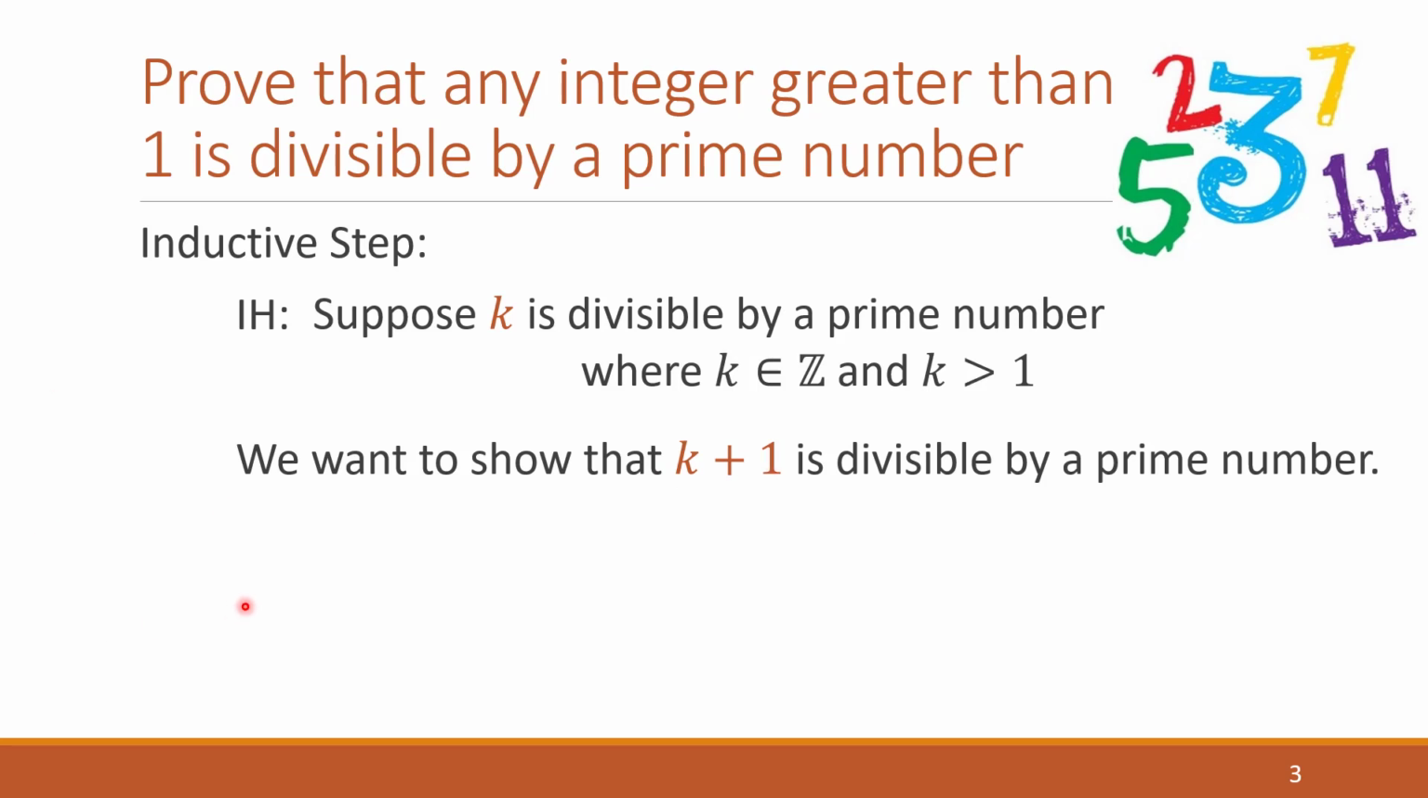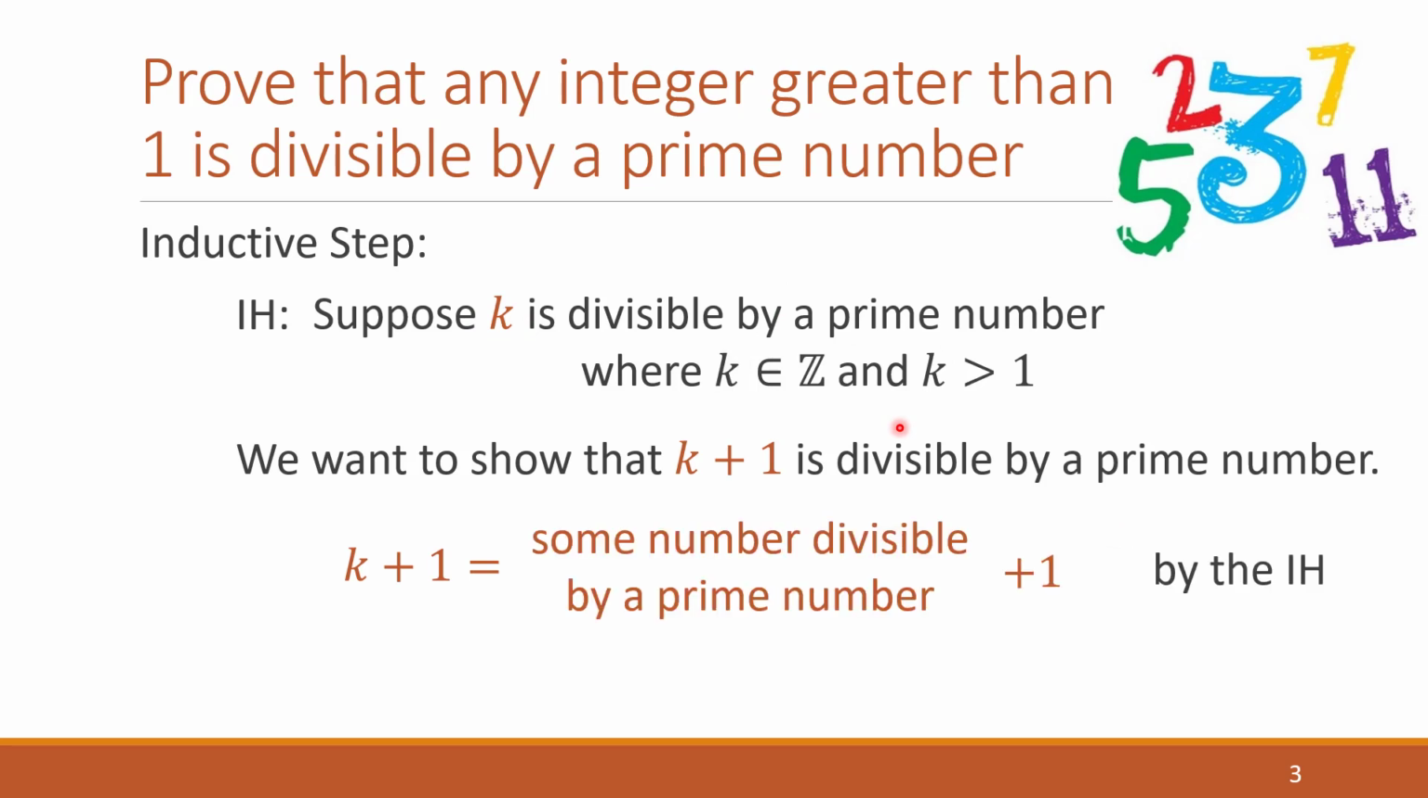This is where the proof starts to get a bit more difficult. What do we do now? Well, I've got this k plus 1, so let's take a look at it. What do we know about k plus 1? Well, using the inductive hypothesis, we know k is divisible by a prime number, and this is k plus 1. But divisibility really doesn't work so well with addition. Divisibility has to do with multiplication.